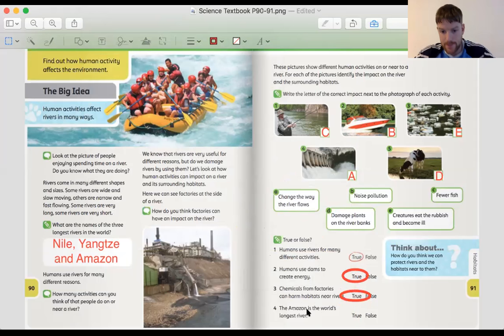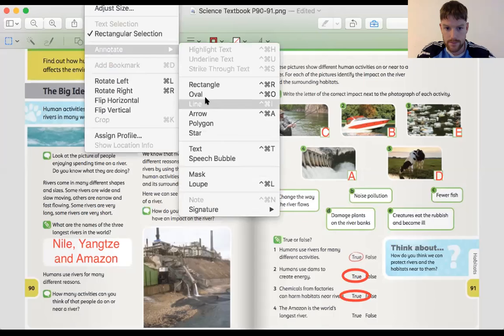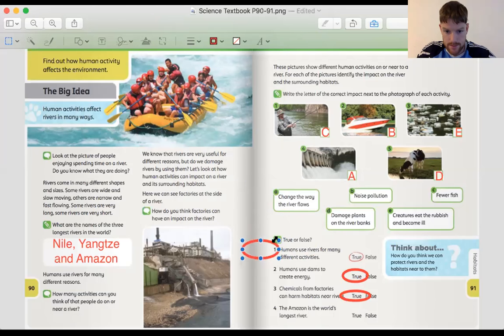And last one. The Amazon is the world's longest river. This is false. It is the 3rd longest river in the world. Can you remember what the longest one is? In Egypt, in Africa. It's the Nile, exactly. So the Nile is the longest, the Yangtze is the 2nd longest, and the Amazon in the Amazon rainforest in Brazil is the 3rd longest. So this one is false. Okay, so there are our answers.